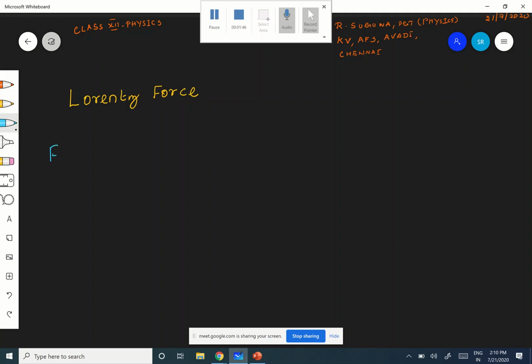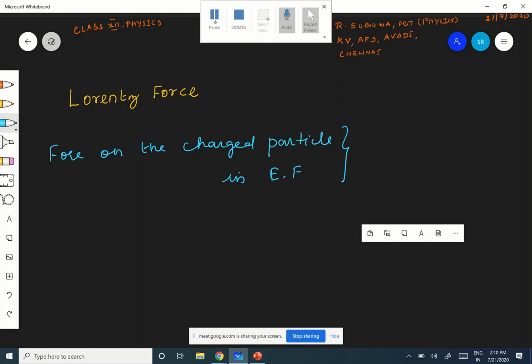Force on the charged particle in electric field. Let the field be uniform, because there is no need to say both the fields are uniform. Let me give that name: FE, the force due to electric field, and that is nothing but QE.